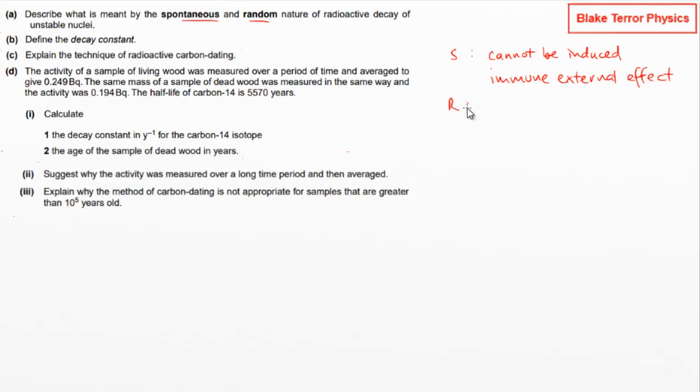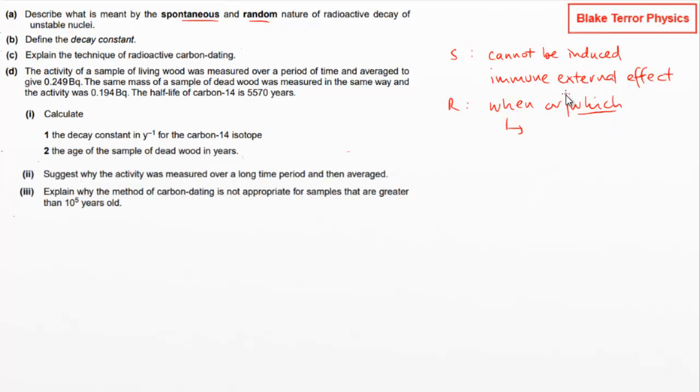For the random, we don't know when or where or which, I suppose. We don't know which nucleus is going to be the next one, and we don't know when any particular nucleus will decay. So it's random in both things.